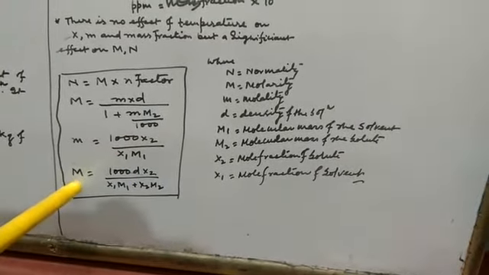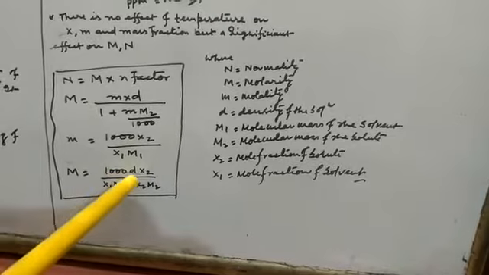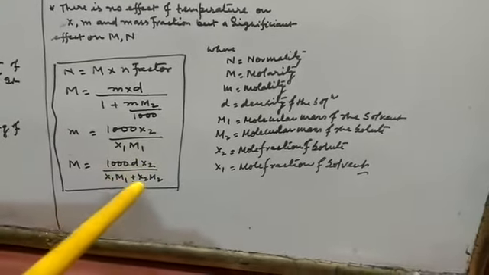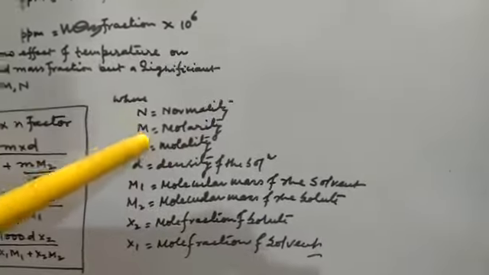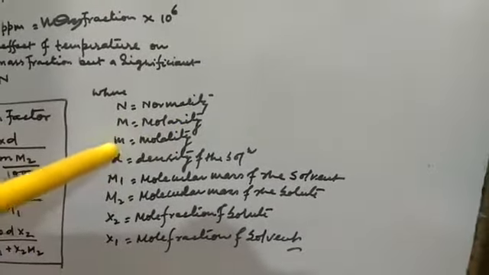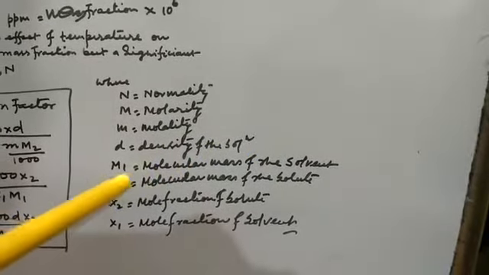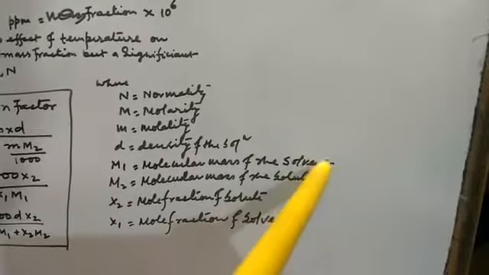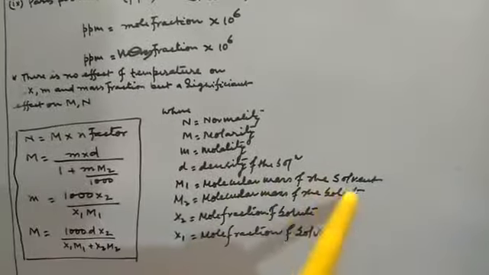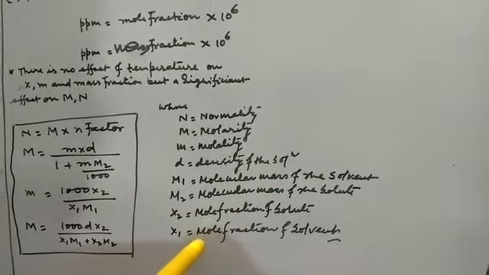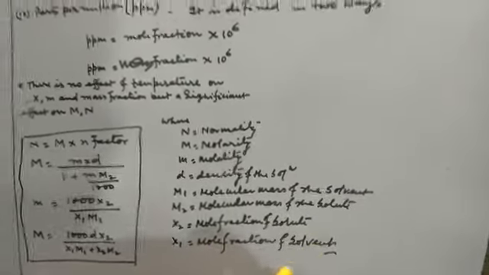M, that is molarity, is equal to 1000 into density d x2 divided by x1 m1 plus x2 m2, where n is the normality, capital M is the molarity, small m molality, d is the density of the solution, m1 molecular mass of the solvent, m2 molecular mass of solute, x2 mole fraction of solute, and x1 equal to mole fraction of solvent.